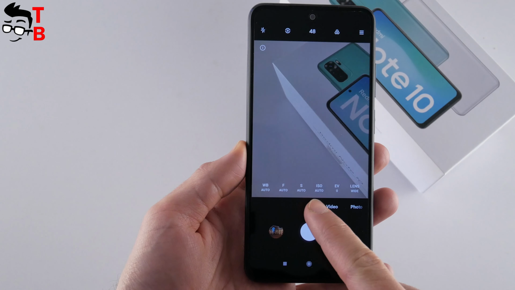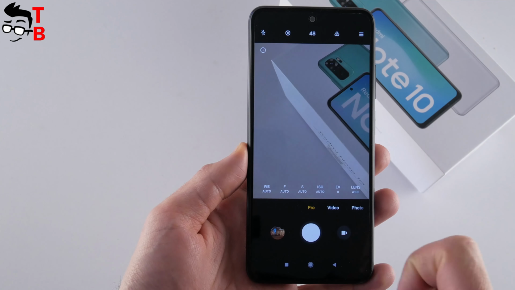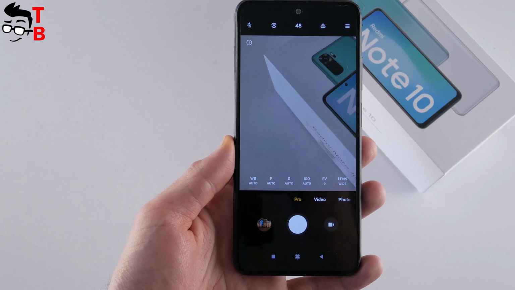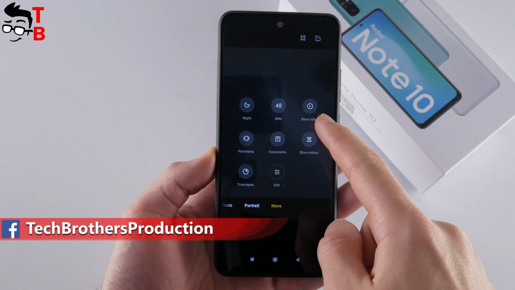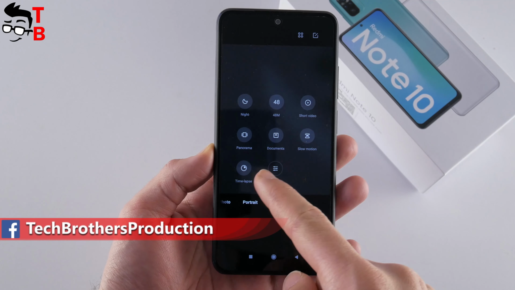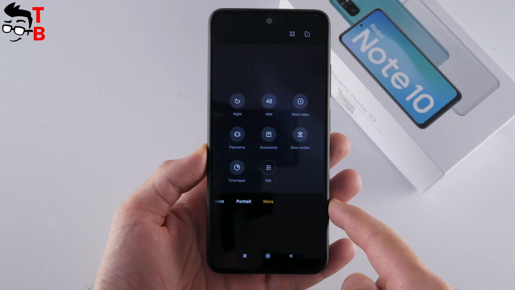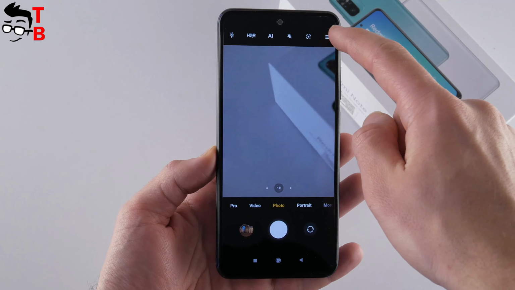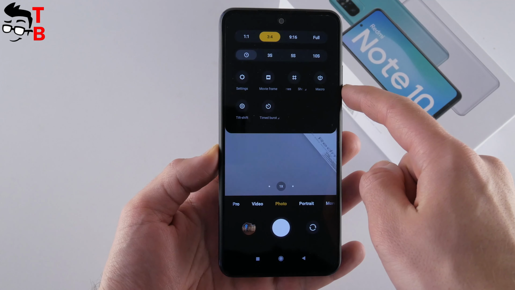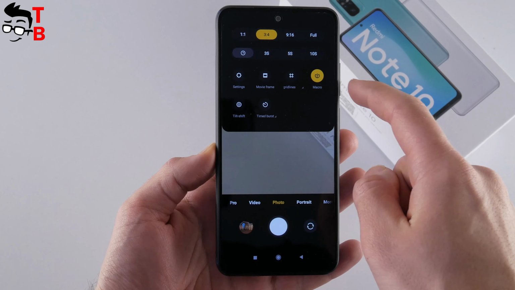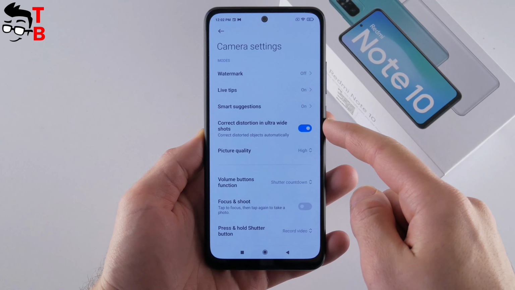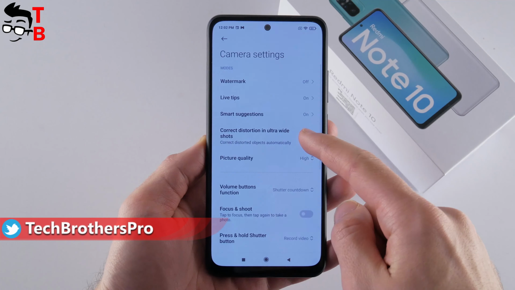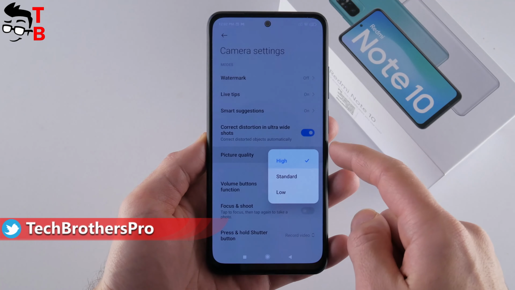There is also Pro mode in the camera app with a white balance, ISO, EV, and others. The other shooting modes are Portrait, Night, 48 megapixels, Short Video, Panorama, Documents, Slow Motion, and Time Lapse. If you are looking for macro mode, then go to Photo and then click on these three lines in the right top corner. Here you will find macro mode. In the settings menu, I recommend you to enable correction distortion in ultra-wide shots and choose high picture quality.